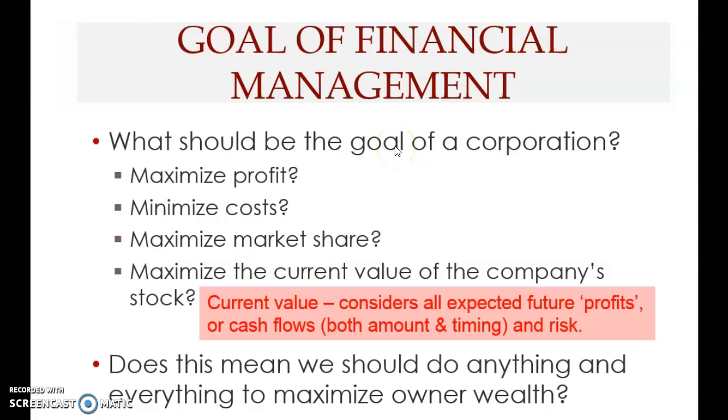Excuse me. Current value is a better goal because it considers cash flow measures that consider all three dimensions: the amount of cash flow, the timing of the cash flow, and the risk of the cash flow. All these will be considered in determining the current value of all cash flows. Therefore, the current value is arguably a better measure than all the others like profits, costs, and market share. So that's the goal.